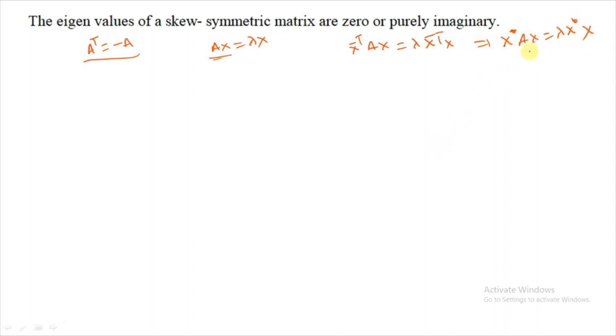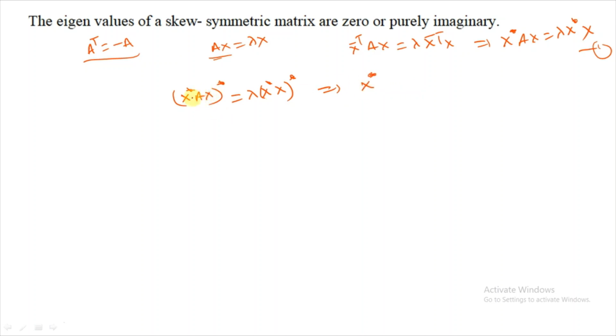Now suppose we take this as equation 1. Now take the conjugate transpose. Suppose we take x transpose, x star, lambda x star whole star. This implies we will get x star.